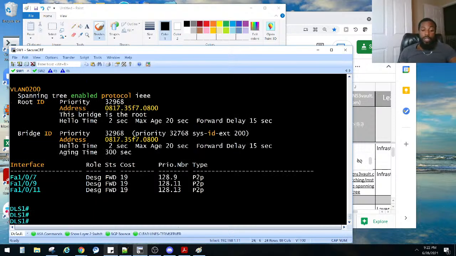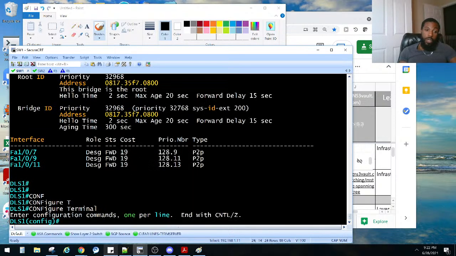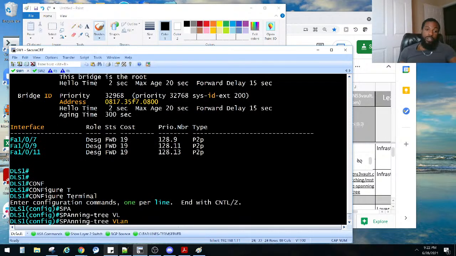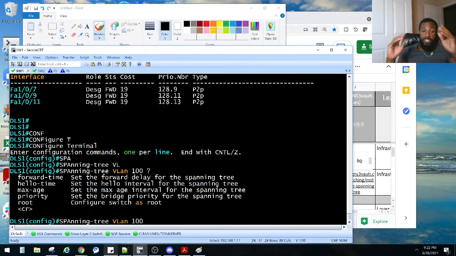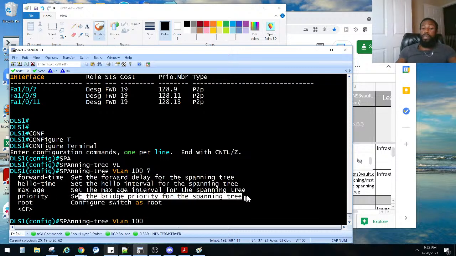How do we do that? We go to global config mode and we say spanning-tree vlan 100, and question mark for context instead of help. And it says right here, priority. We can set the bridge priority for the spanning tree. But remember, he said configure switch DLS1 so that the iOS software automatically elects it as root bridge for both VLANs without explicitly specifying a priority value. So this is not what we're going to use.